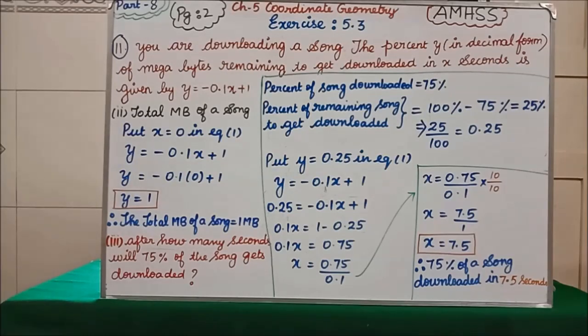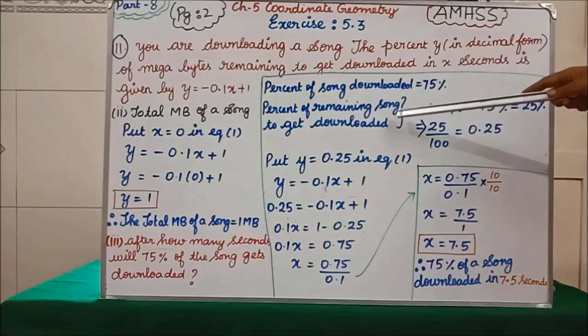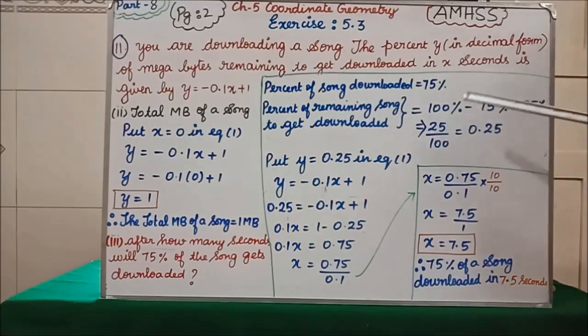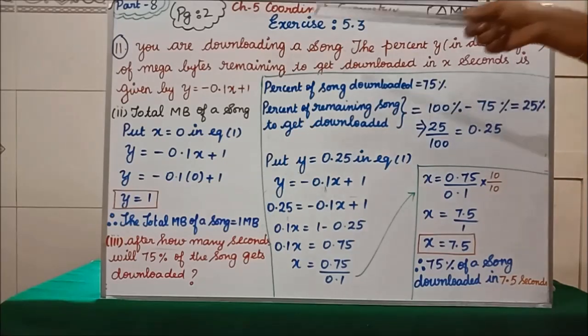Then 25 percent, how can we write it? 25 divided by 100 we can write, since percentage means out of 100. If you divide 25 by 100, we can write 0.25. Clear? Now the percentage of remaining song to be downloaded will come in the place of y. Now we have got the y value 0.25. Now again substitute this y value 0.25 in equation 1.